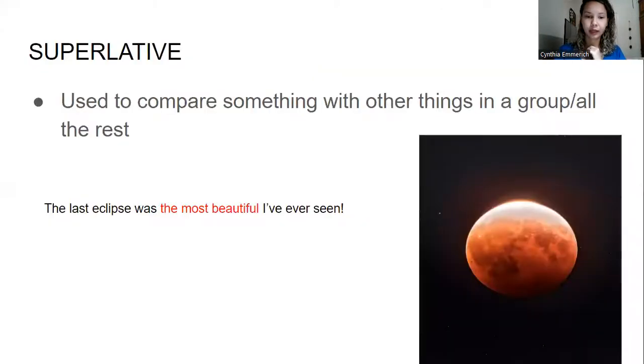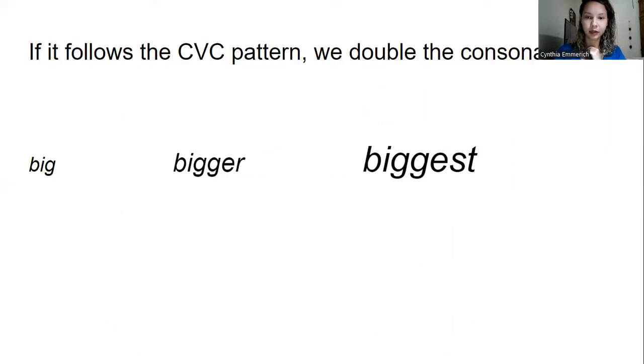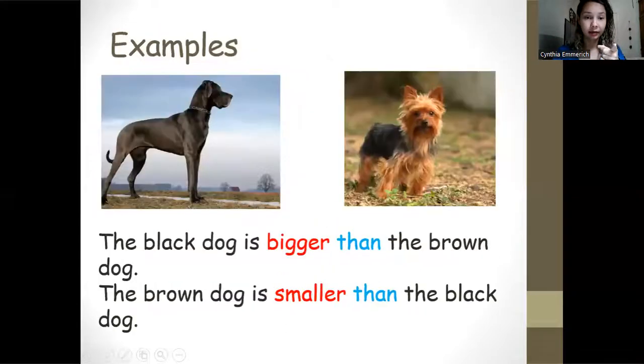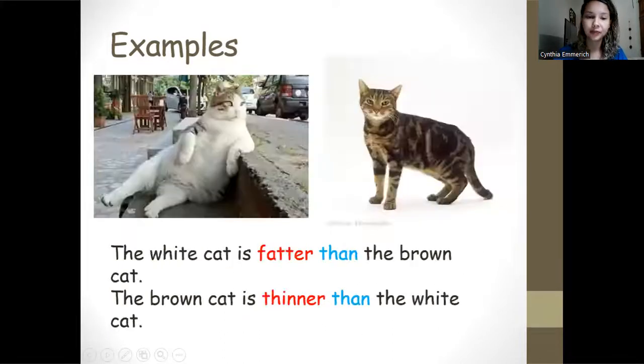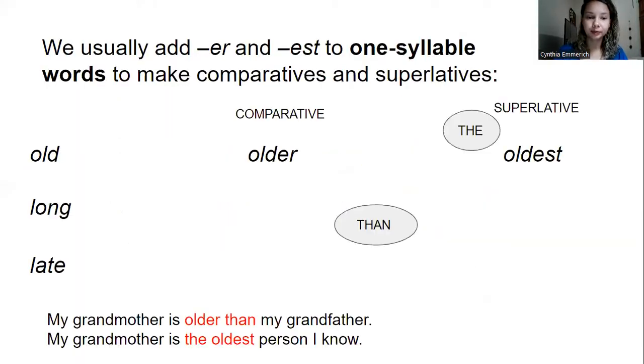And then, let's see, the biggest. Okay, double D again. So this black dog is the biggest I have ever seen in my entire life. Let's repeat. This black dog is the biggest I've ever seen in my entire life. Great. Okay. And then we have some other examples here.